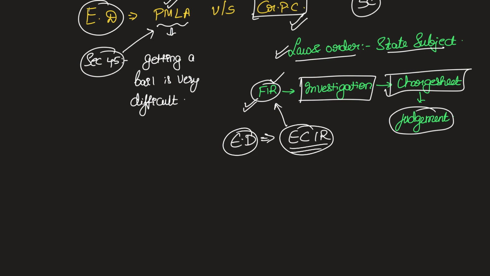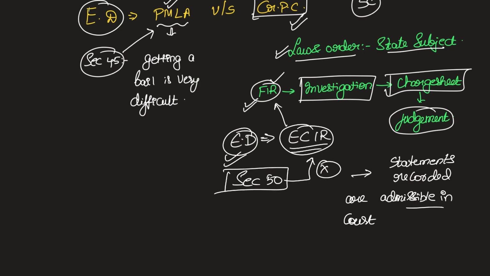The Supreme Court verdict clarified the powers and reiterated that Enforcement Directorate is distinct from police in the fact that there is some section called Section 50 of the PMLA. Enforcement Directorate need not supply a copy of this ECIR to an arrested person. Secondly, the court also clarified that unlike in the case of police, if in the process of investigation, Enforcement Directorate records certain statements, those can be admitted in court as evidence.